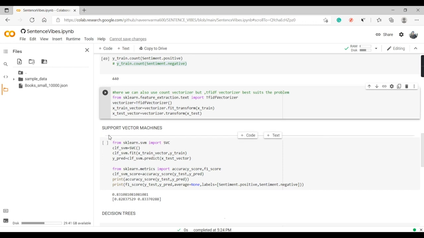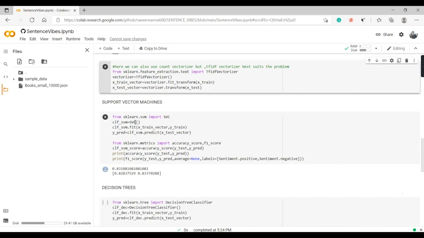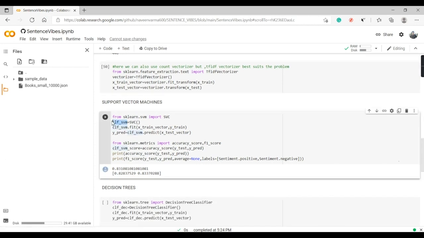As I have said in the earlier PPT, we'll be using three machine learning algorithms here. Firstly, support vector machines. We'll import it from sklearn.svm, name it classifier SVM, and fit the data using the fit method with x train vector and y train. Yes, x train vector, the data we have transformed and fitted. The predictions will be made using the model's predict method on x test vector, where we just transformed, we didn't fit the data.